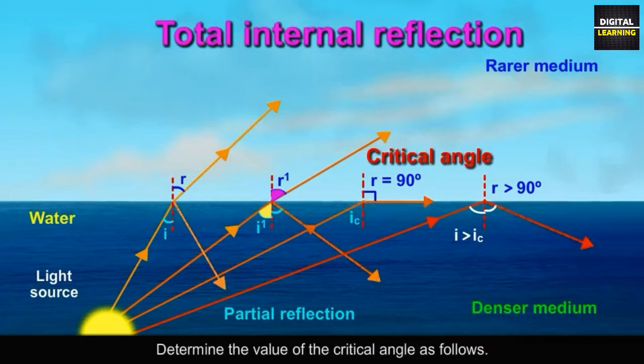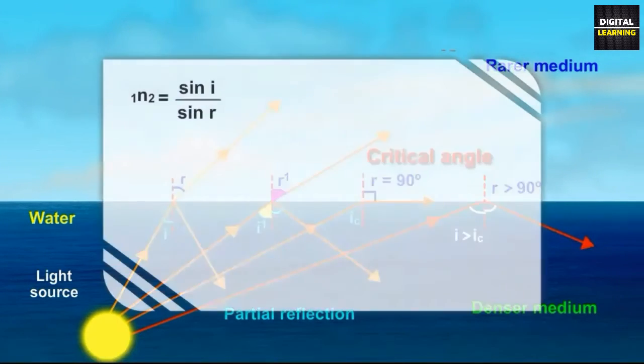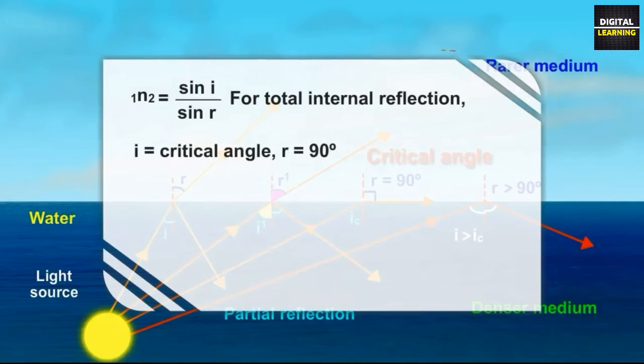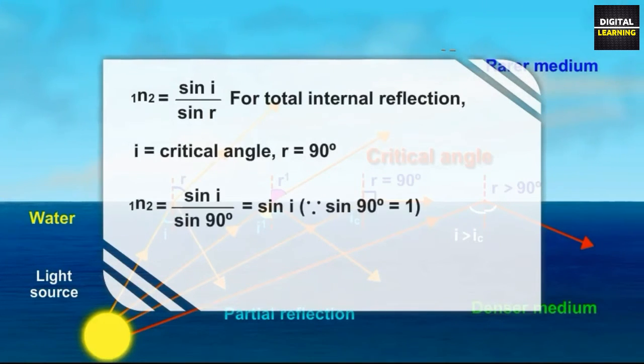Determine the value of the critical angle as follows. 1n2 is equal to sin I upon sin R. For total internal reflection, I is equal to the critical angle, R is equal to 90 degrees. 1n2 is equal to sin I upon sin 90 degrees, which is equal to sin I, since sin 90 degrees is equal to 1.